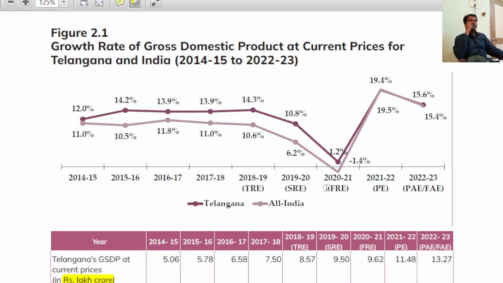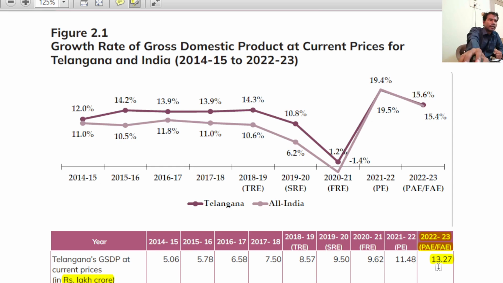So the question is, is it possible to remember all the numbers? Definitely the answer is no. It's humanly impossible. So you need to remember only those figures which are particularly for 2022-23. So remember, what is the Telangana GSDP at current prices? 13.27 lakh crore. Just now we have discussed 13.27 lakh crores. And this 11.48 is not important. 11.48 lakh crores is the GSDP. It means 11.48 lakh crores of production happened in Telangana in that financial year. In 2021-22, 11.48 lakh crores of production of goods and services happened within the state of Telangana. That is the meaning of GSDP.